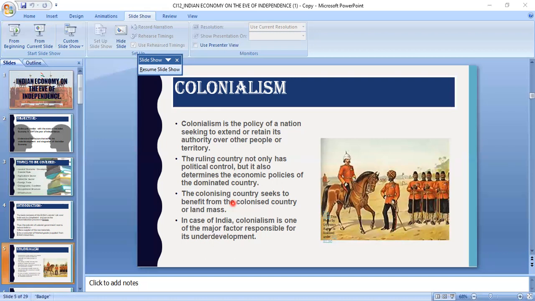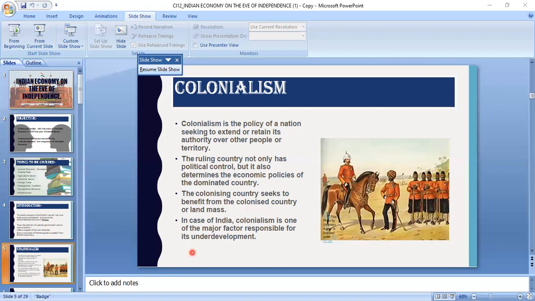After goods are produced, the producer will be able to earn profit only when these goods are sold in the market, isn't it? So for that, what is required? Market. So all those goods which were produced in British industries with the help of fine quality raw materials imported from India at a very cheap rate were brought back to India to be sold in the Indian market as finished goods.